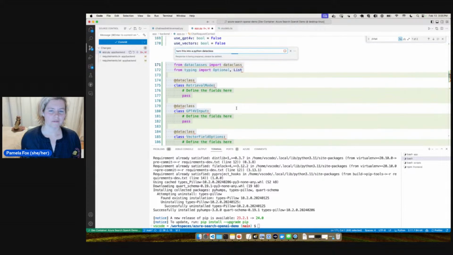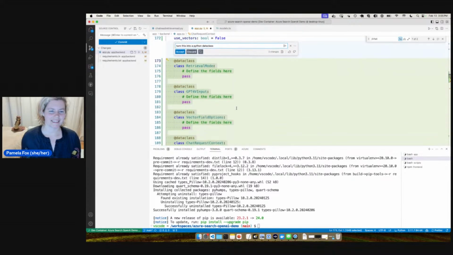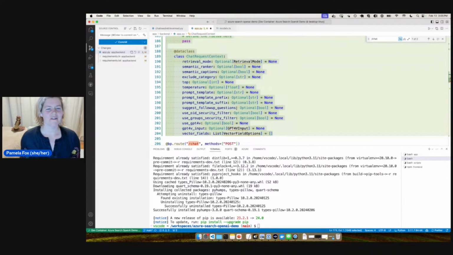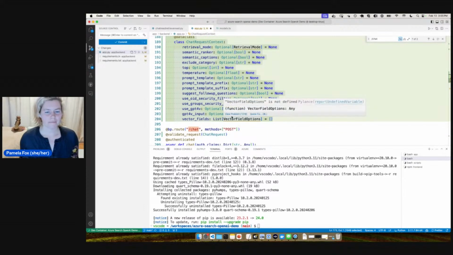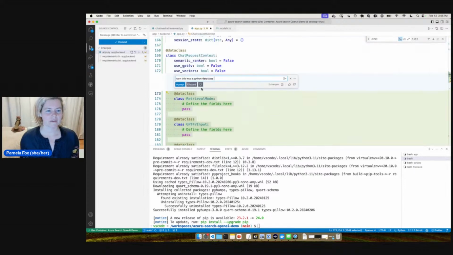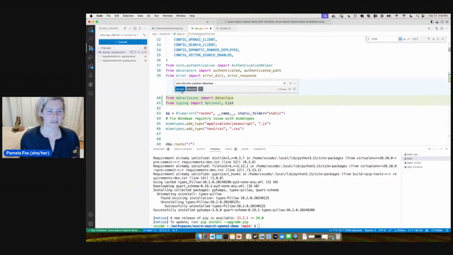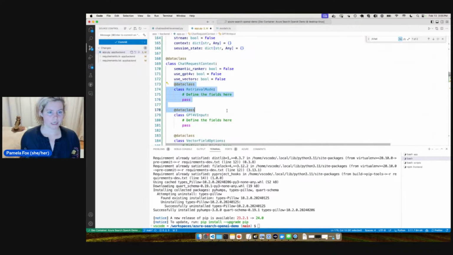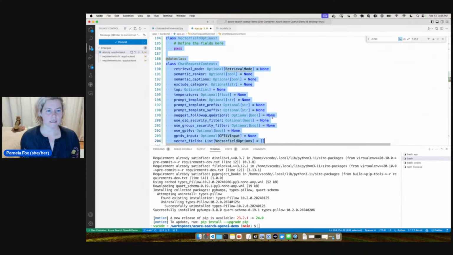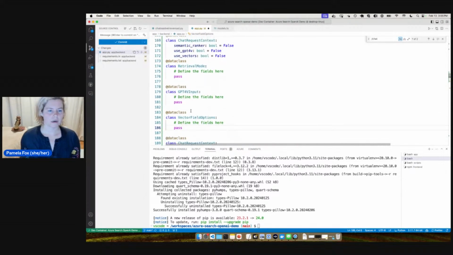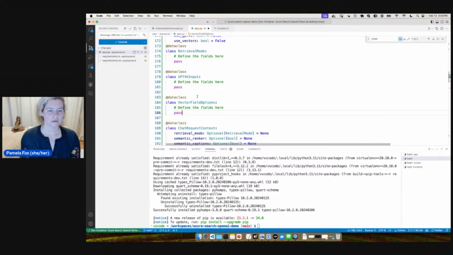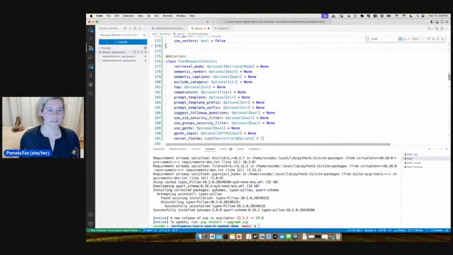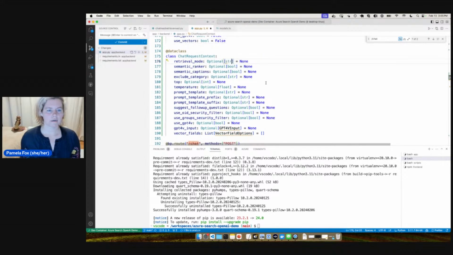Oh my God, no. Actually, that might be kind of right. Oh yeah, because they were just making an enum out of that. That's fair. So it basically did make some kind of enums here. Okay, I'll accept that. That's fine. And we do need the import too. So what did we end up getting is all this stuff, so I'm just going to use this. Retrieval mode, those are enums, so I'll just change these to strings right now.